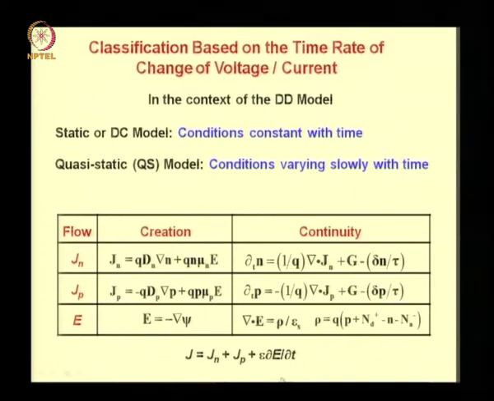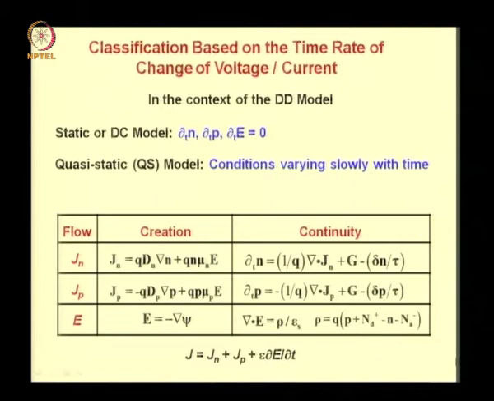The equations of this model are listed here. First, the static or DC model is based on the conditions of electrons, holes, and electric field which are constant with time. So ∂n/∂t, that is this term here, ∂p/∂t, that is this term, and ∂E/∂t, the term here, all these terms are 0.